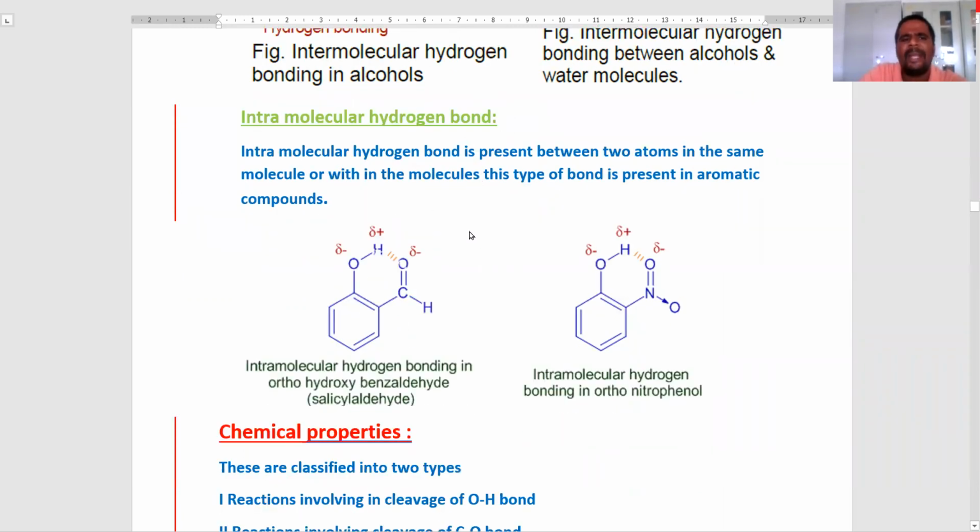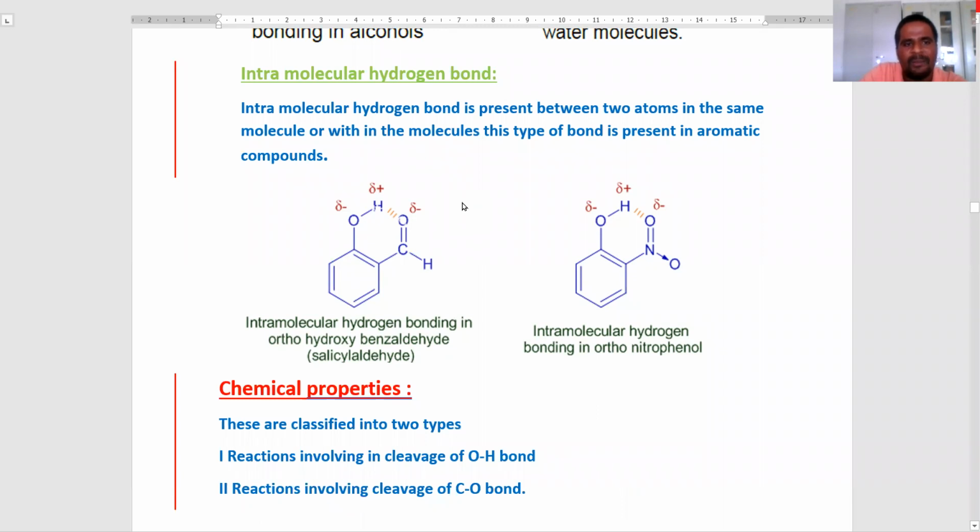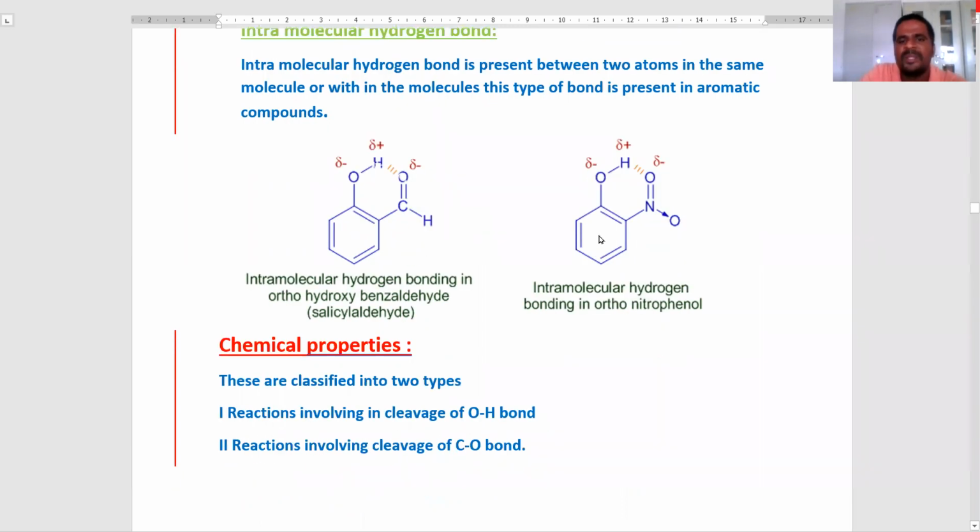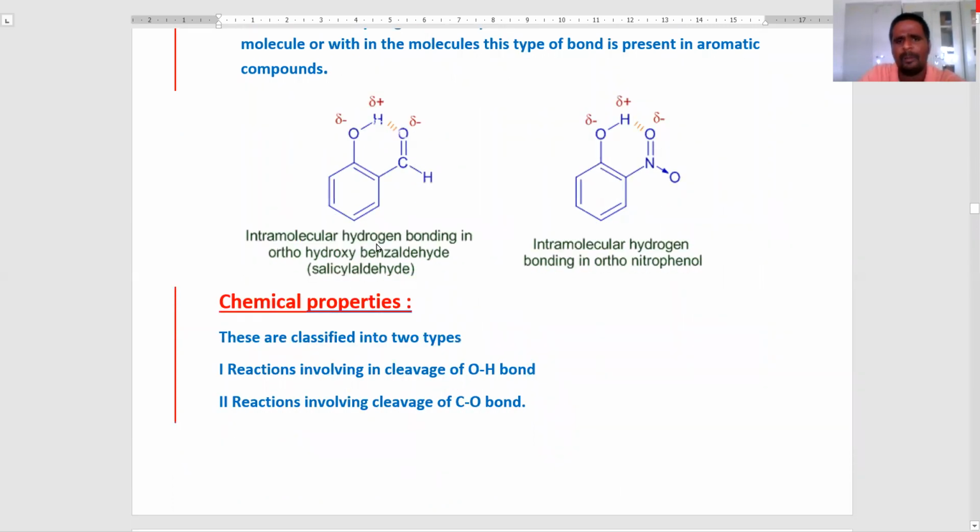Next we see intramolecular hydrogen bonding. The hydrogen bonding takes place within the molecule, in a molecule containing an electronegative atom and a hydrogen atom. Here two examples are given. Intramolecular hydrogen bonding is observed in ortho-hydroxybenzaldehyde, generally called salicylaldehyde.